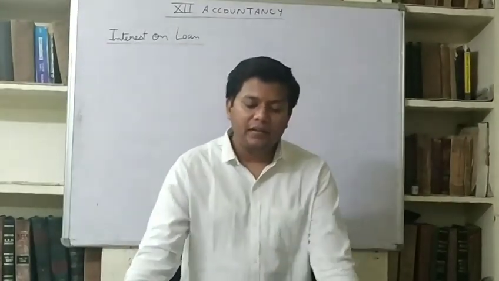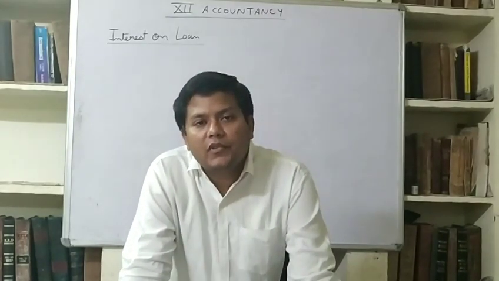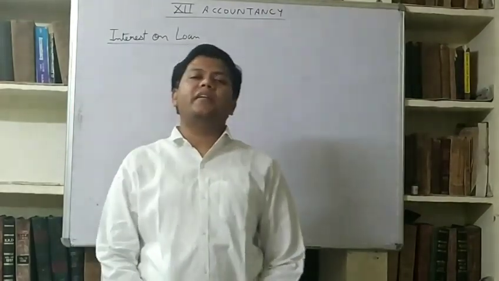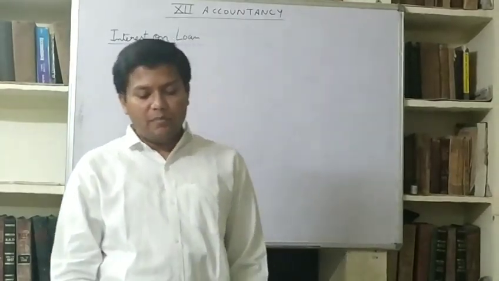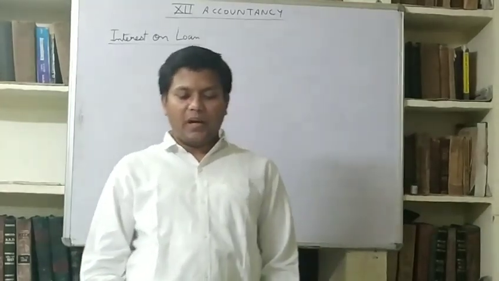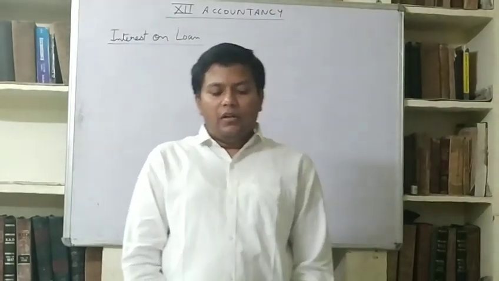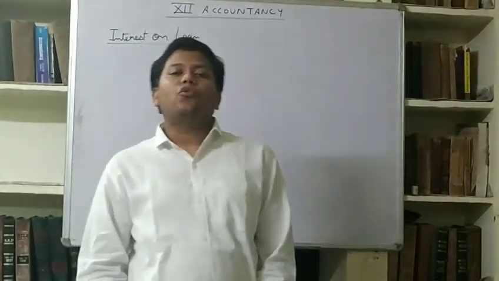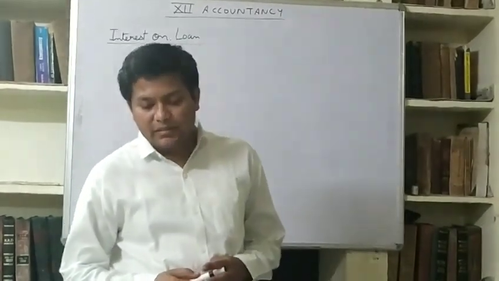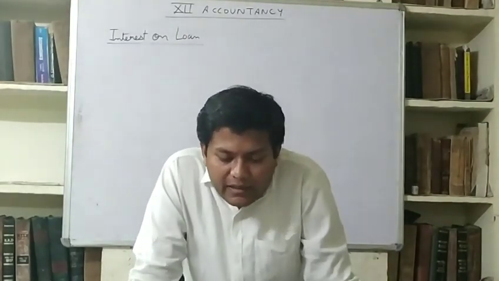So question number 9 and 10 I have given you for the calculation of interest on loan. Calculation of interest on loan is nothing different. It's also simple interest, principal into rate into time. Question number 9 is simple. There are two partners, they are giving loan on 1st October 15, and we have to calculate interest on loan. Rate of interest is not given, which I told you in the first class that interest on loan is provided at 6% per annum. Question number 10 we will do now. Question number 9 you have to do yourself.